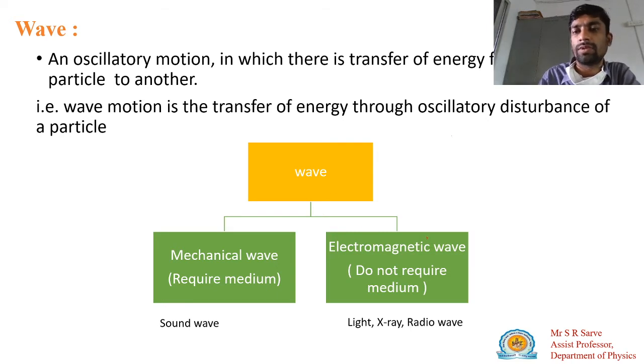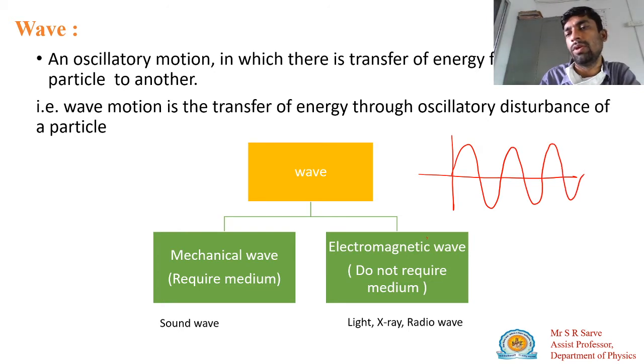Suppose this one is your wave. Okay, this is known as a wave. So in wave motion there is a transfer of energy, in which the particles vibrate at their position and transfer their energy from one particle to another particle, and the particles remain at the same position, but their energy is transmitted from one position to another position.